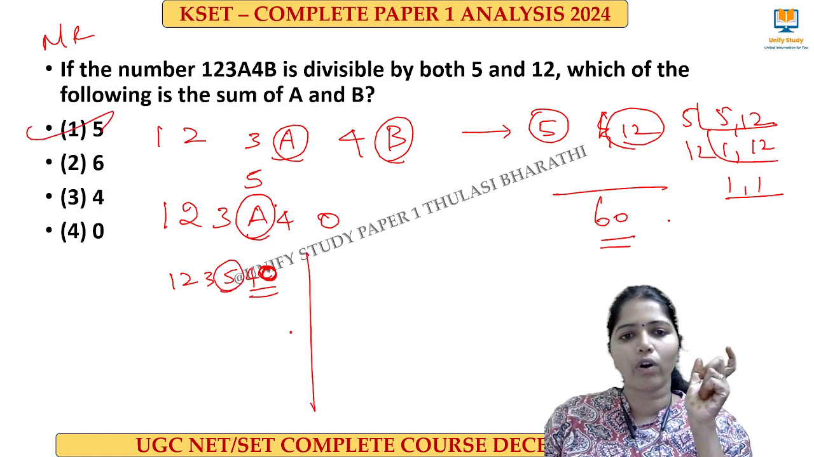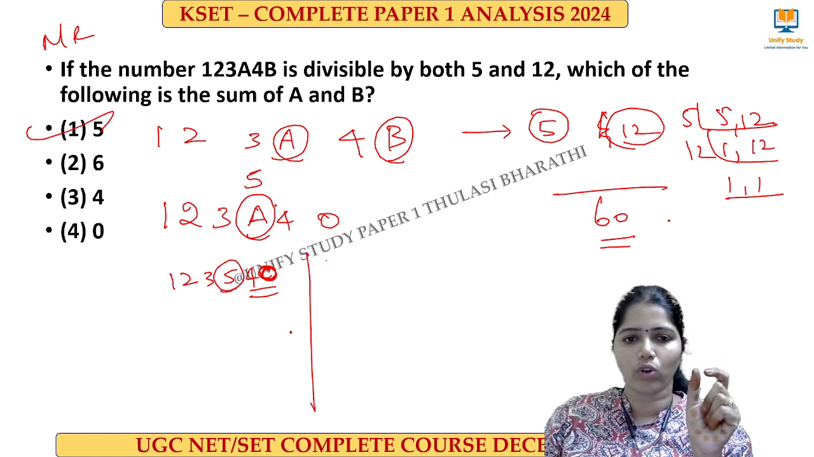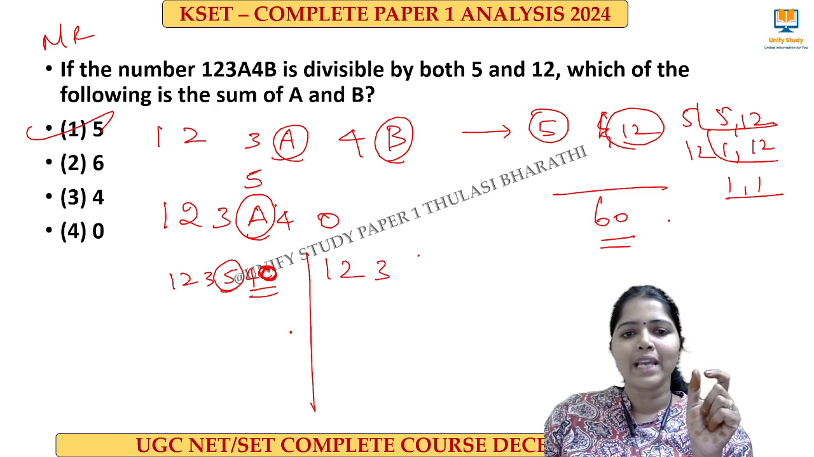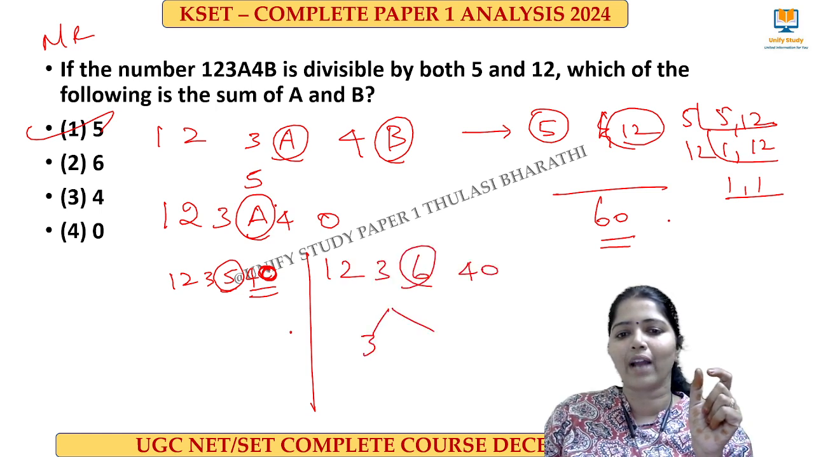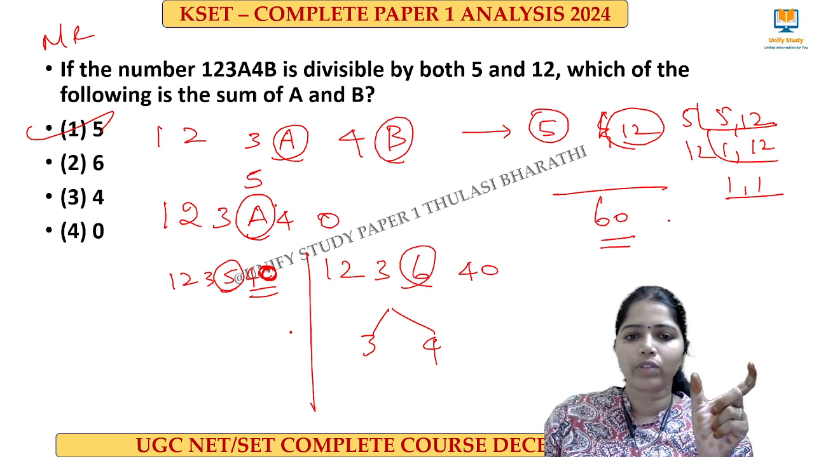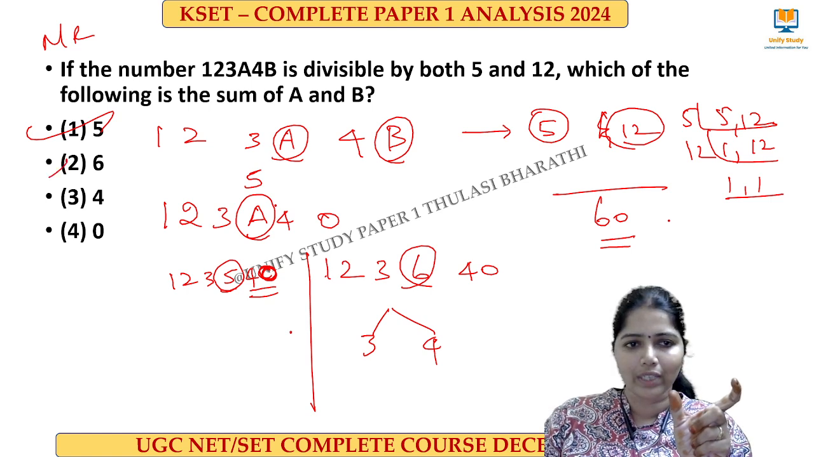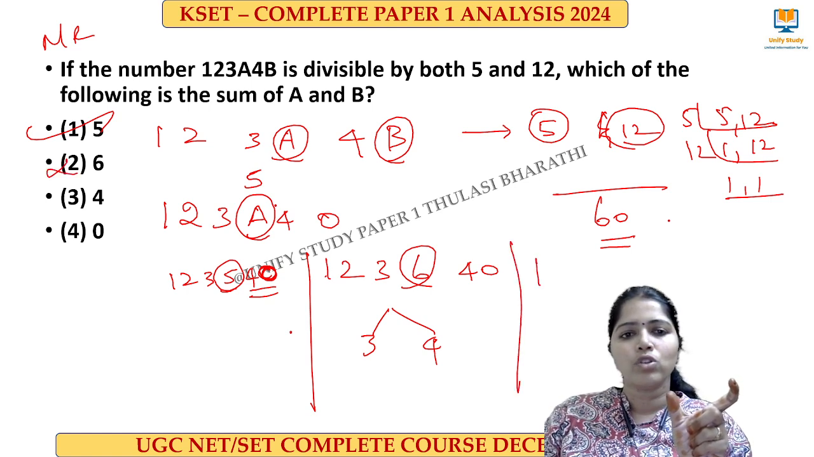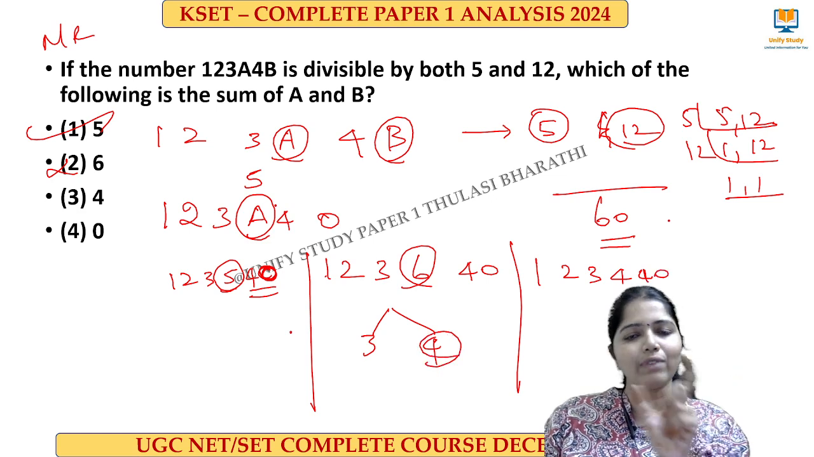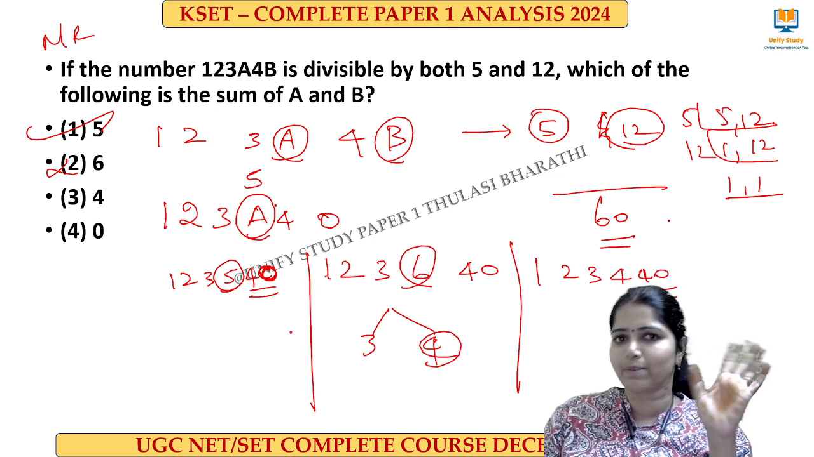We also check for 6 and 4. So 1, 2, 3, 6, 4, 0. This number should be divisible by 3 and also by 4. Check for 3: add all the numbers, 10, 13, 13 plus 3, 16. No, it is not divisible. So 6 will not come. Then put 4 here: 1, 2, 3, 4, 4, 0. For this one, everything will be possible for 4 because the last 2 digits will be divisible.